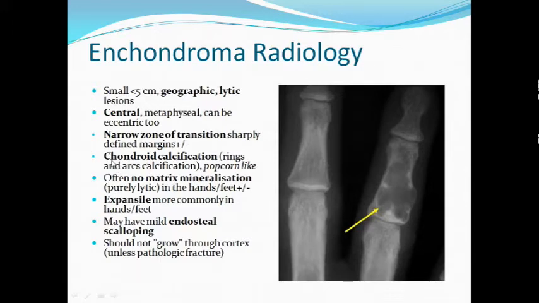As we have seen in histology, calcification can occur. Calcification in all chondroid tumors, whether chondrosarcoma or benign tumors like enchondroma, if there is chondroid calcification, has a characteristic finding on X-ray, which is known as rings and arcs calcification, popcorn-like calcification. So whenever chondroid tumors show calcification, it has a typical characteristic of rings and arcs type of calcification in all chondroid tumors, including enchondroma.